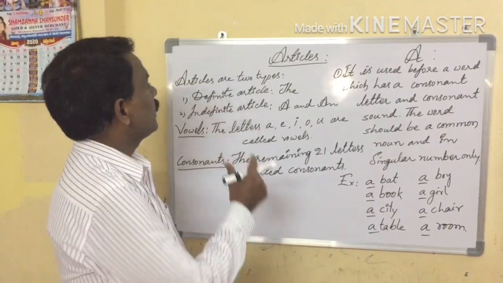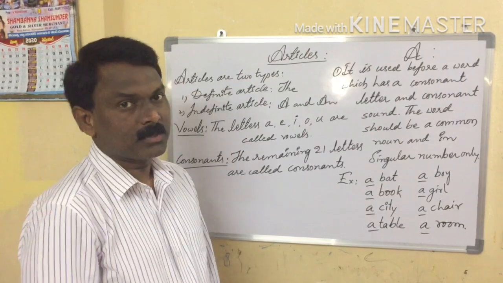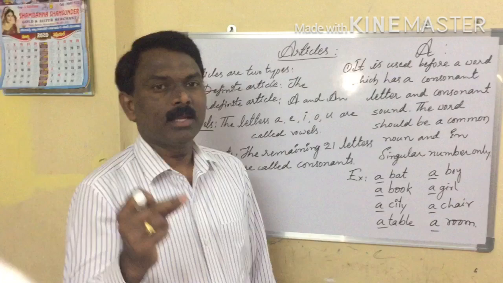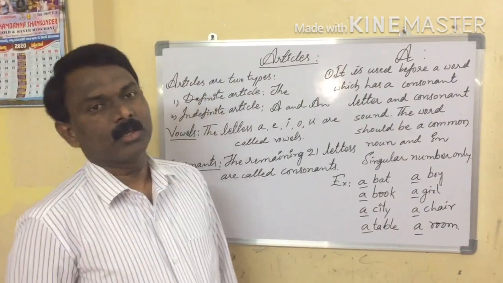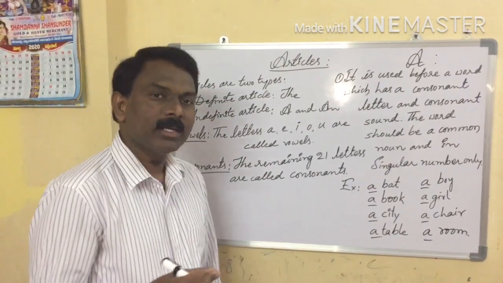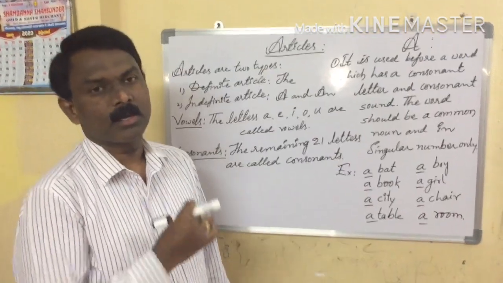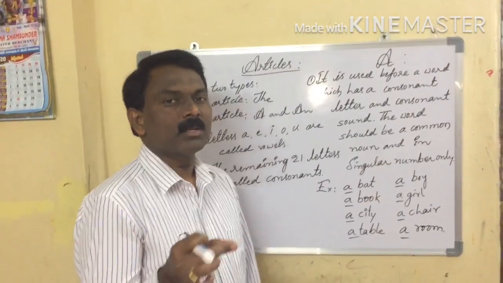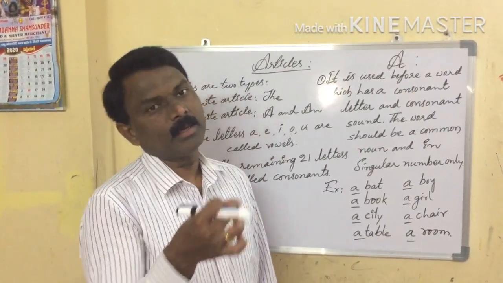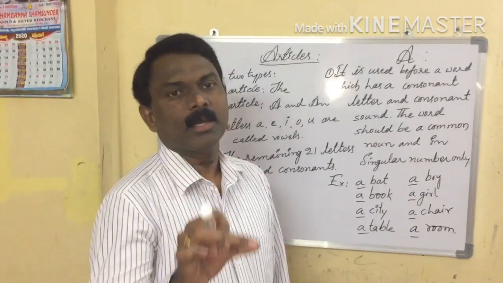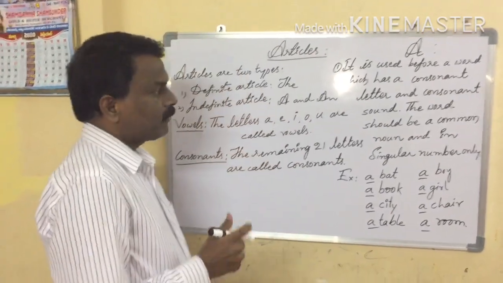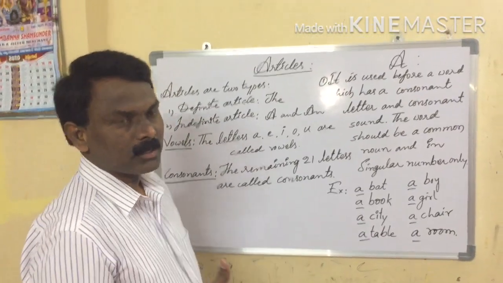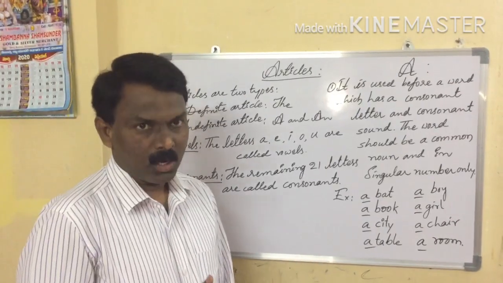Okay, so here articles are two types, right? Definite article, indefinite article. Here the definite article is "the". Indefinite articles are "a" and "an". Before going to see the rules and regulations of the "a" article, let us see vowels and consonants.